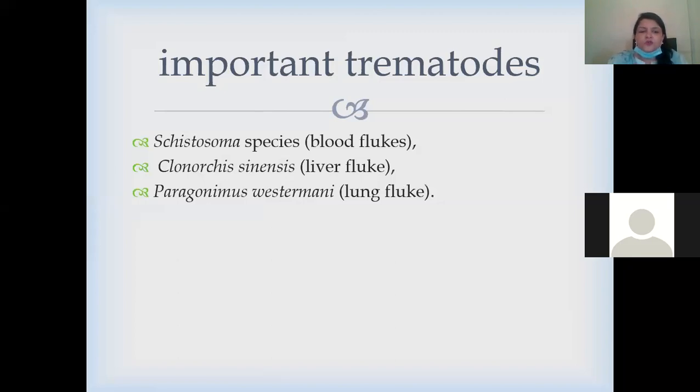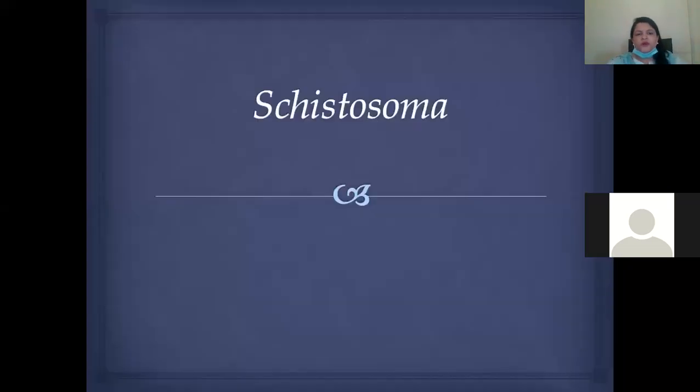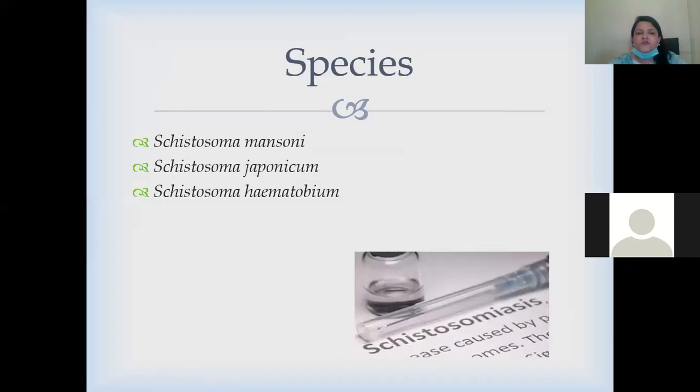So the medically, humanly important trematodes are Schistosoma species, which are called blood flukes; Clonorchis, which is the liver fluke; and Paragonimus, which is the lung fluke. Today we will discuss all three of them. First of all, the most important is Schistosoma. It has three different types: Schistosoma mansoni, Schistosoma japonicum, and Schistosoma haematobium.